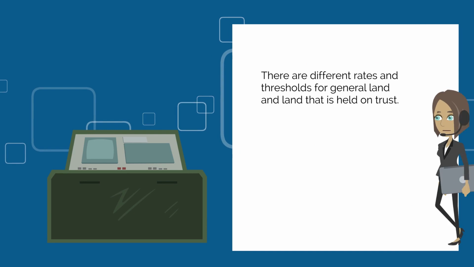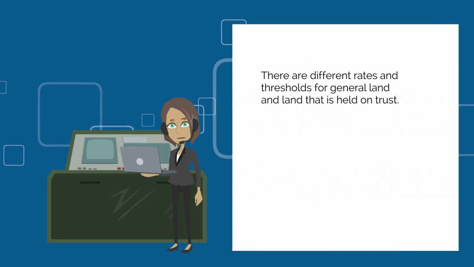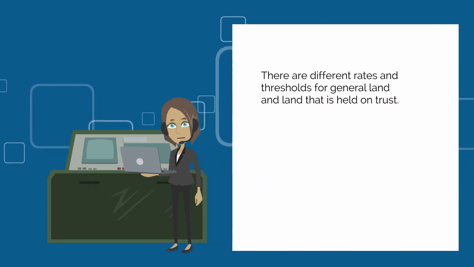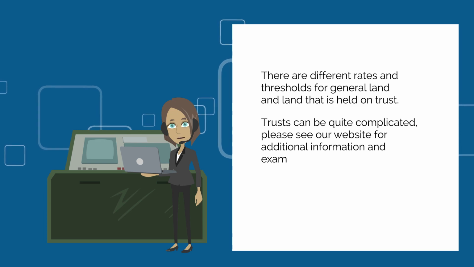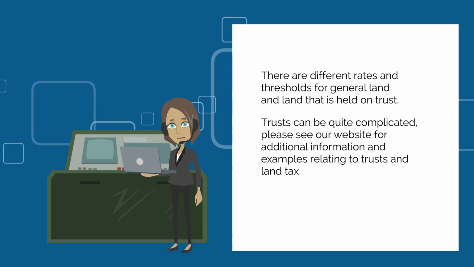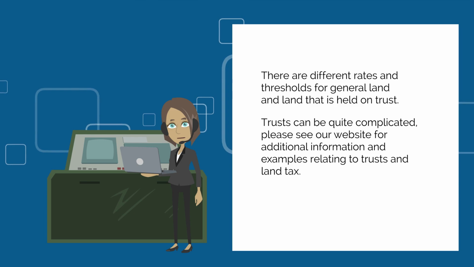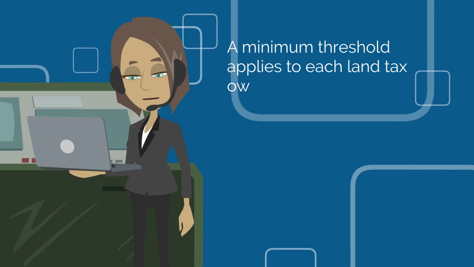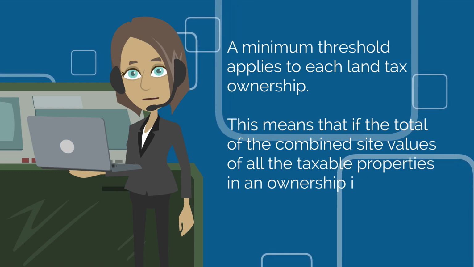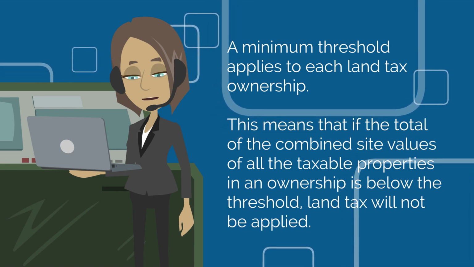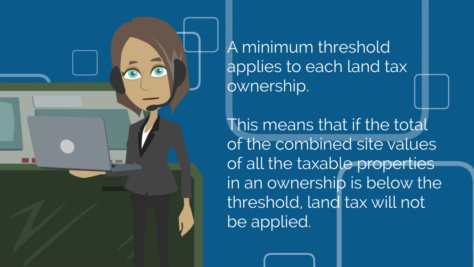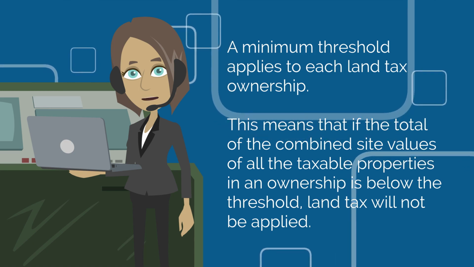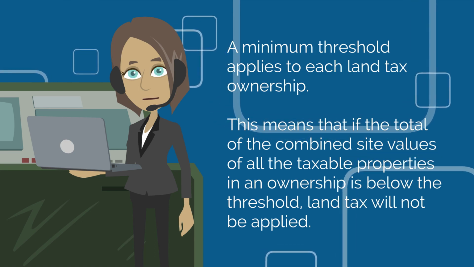There are different rates and thresholds for general land and land that is held on trust. Trusts can be quite complicated. Please see our website for additional information and examples relating to trusts and land tax. A minimum threshold applies to each land tax ownership. This means that if the total of the combined site values of all the taxable properties in an ownership is below the threshold, land tax will not be applied.